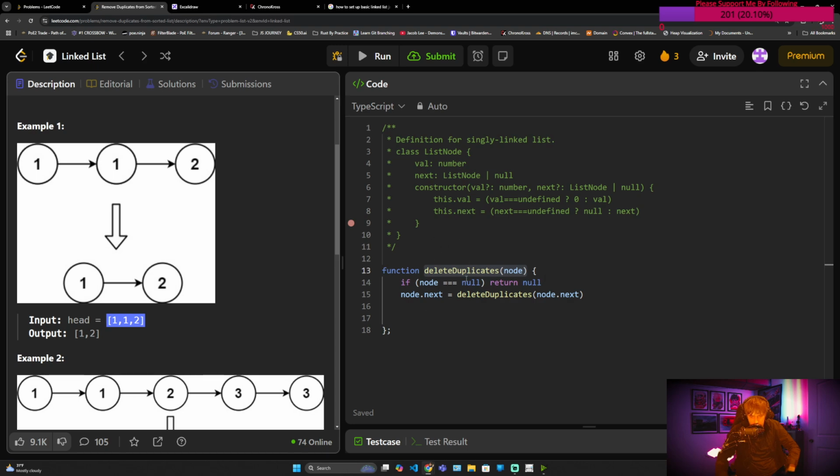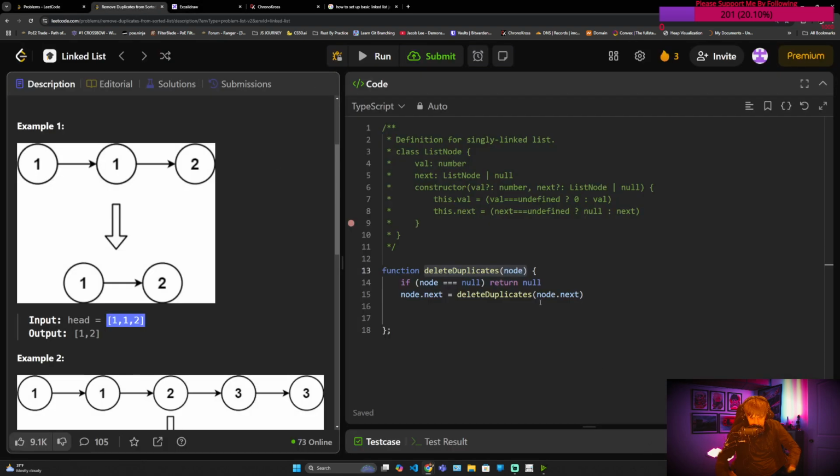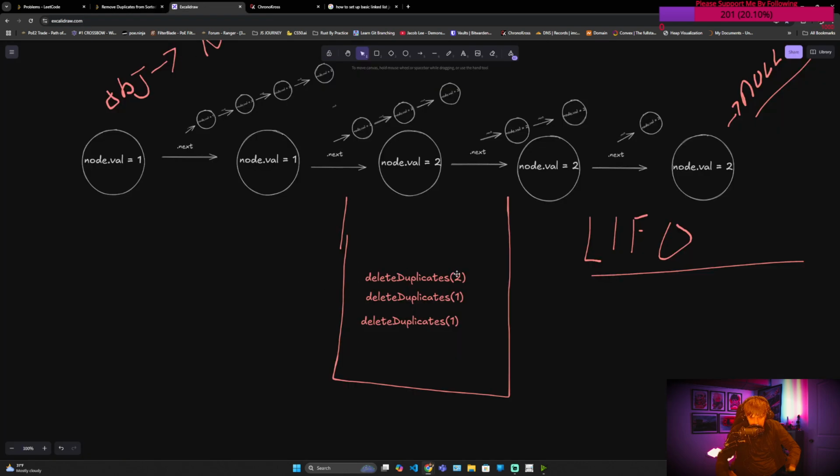No. So then we're going to set its next pointer to the next one, which is 2. So we're going to do this again, but now it's with 2. And we're going to try to do it again, right? But we're at the end of the linked list. So when we pass next in and we check node, wait, let me make sure I'm explaining that part right. We pass 2 in.